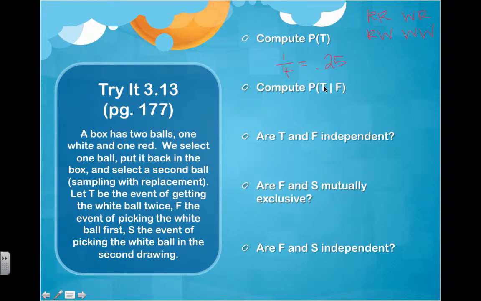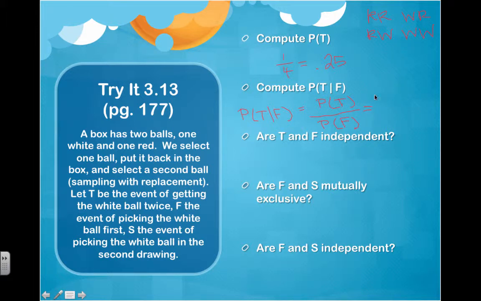So how about we compute the probability of getting the white ball twice, given that we've already picked one? So remember that to find conditional probabilities, we're going to find the probability of both divided by the probability of the second.